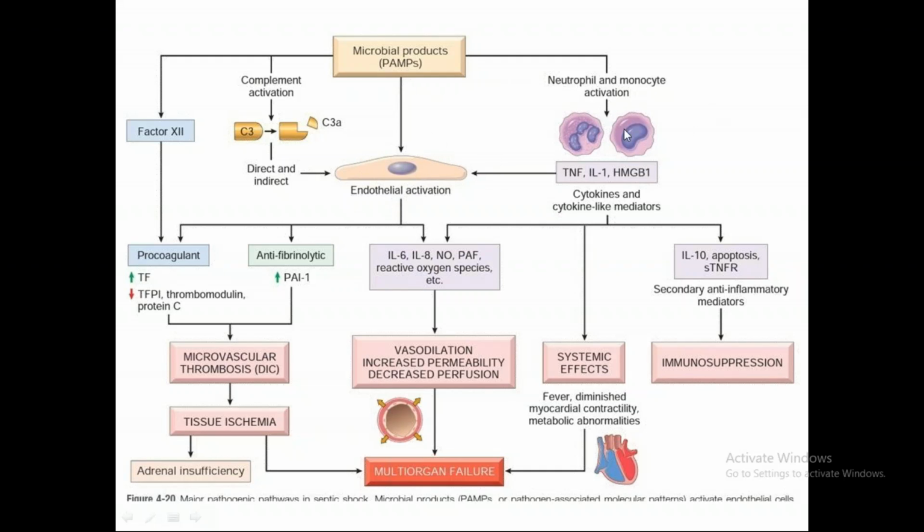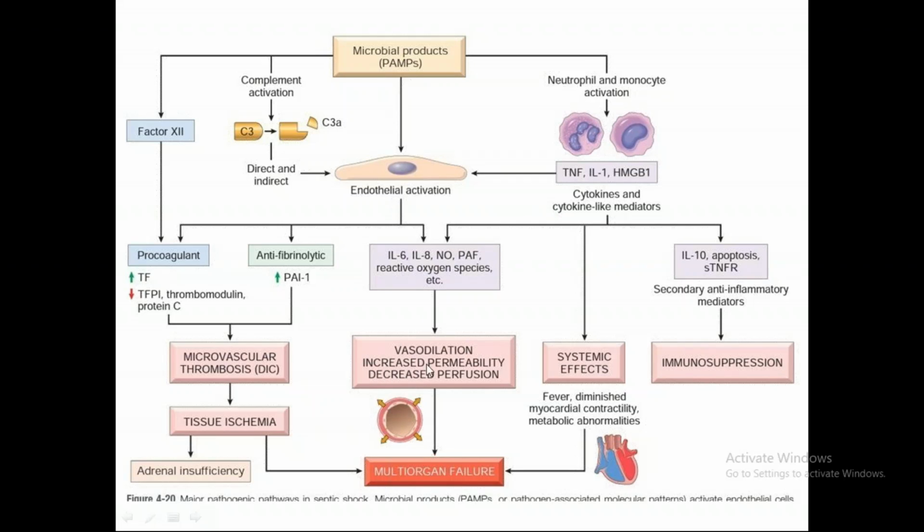Definitely these will kill the microbial products, but at the cost of what? At the cost of everything. That is immunosuppression, systemic effects, and all these things. So the endothelium was activated, and what did it do? It released vasoactive mediators: IL-6, IL-8, nitric oxide, leading to vasodilatation. Why is there increased permeability? Because the vessels are very leaky. Tight junctions have gone apart.